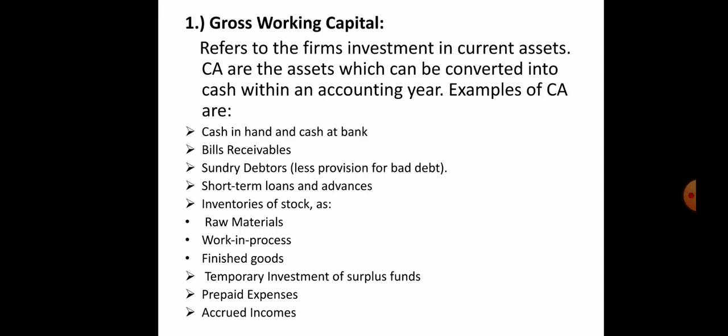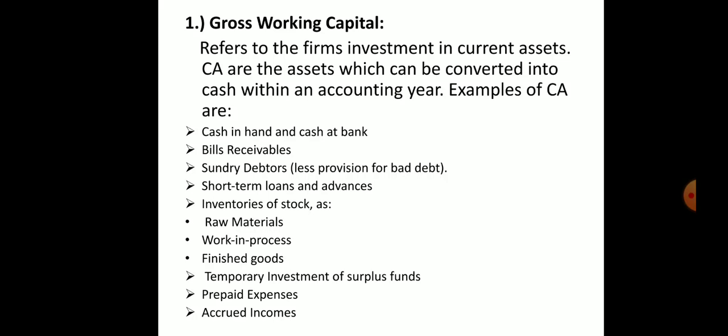Then accrued income. What does accrued income mean? We have already studied this in the sources of short term finance. Accrued income is income we have not received now, but in the future we will receive. We have not yet received that income, but in the future we are going to receive that fund. That is called accrued income. So these are the items we have in current assets.